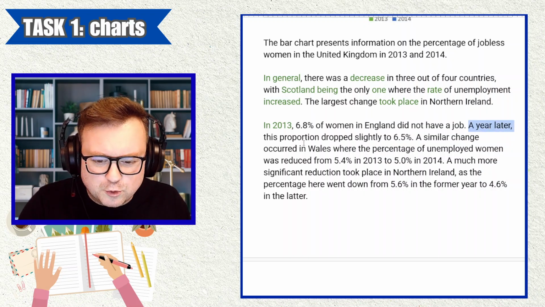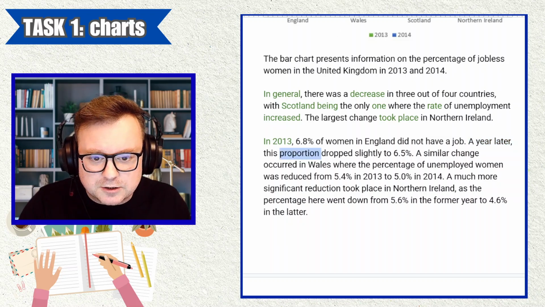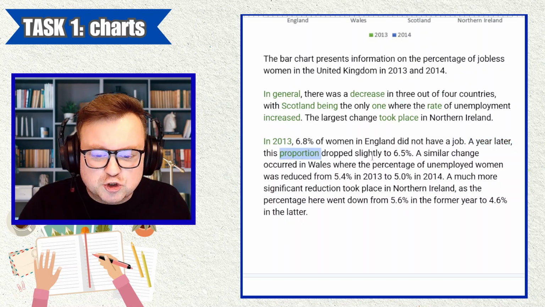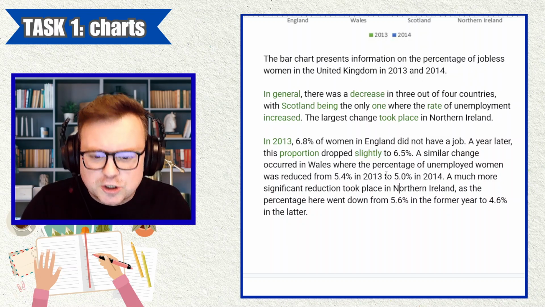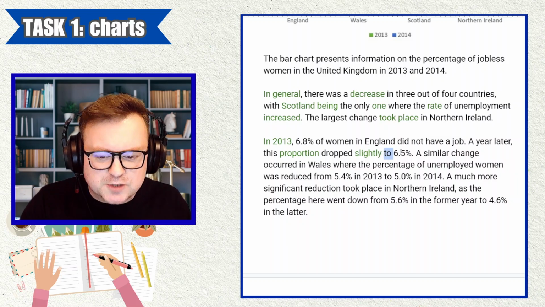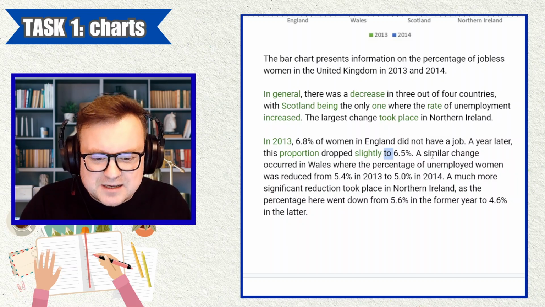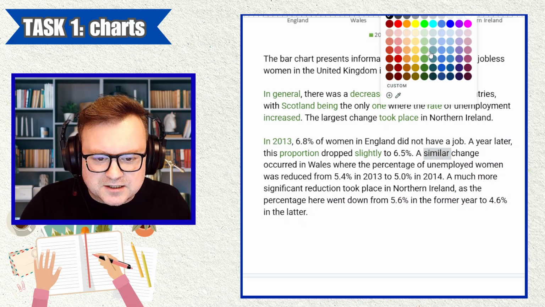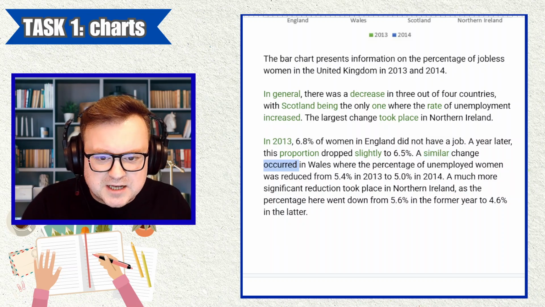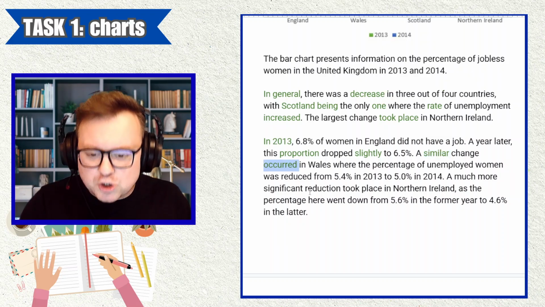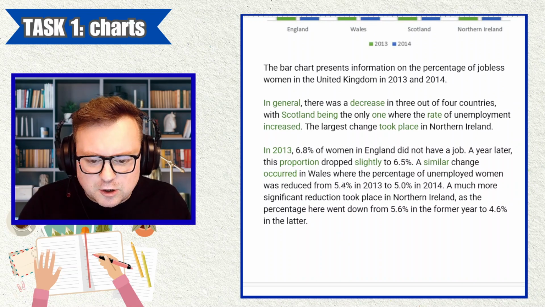This proportion, it is a proportion. You're absolutely right. This proportion dropped slightly. Wonderful, precise language. Dropped slightly to 6.5%. Great. A similar change, fantastic stuff. A similar change occurred, nice, instead of take place, now we have occurred, again shows great flexibility. Occurred in Wales.